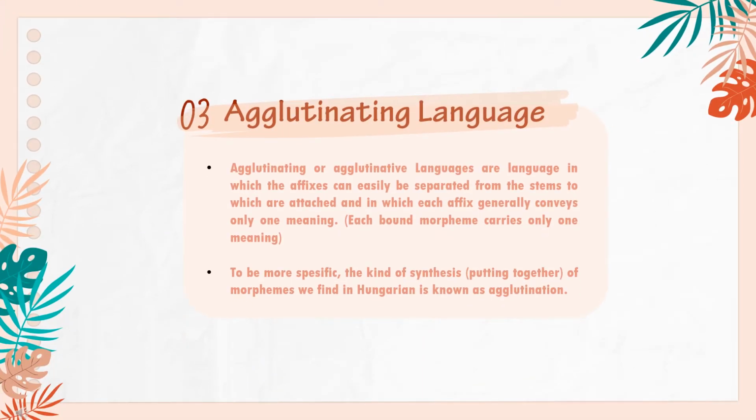The third type is agglutinating language. Agglutinating or agglutinative languages are languages in which the affixes can easily be separated from the stems to which they are attached, and in which each affix generally conveys only one meaning. Each bound morpheme carries only one meaning. To be more specific, the kind of synthesis, putting together of morphemes, we find in Hungarian is known as agglutination.